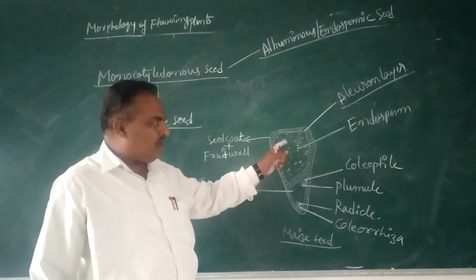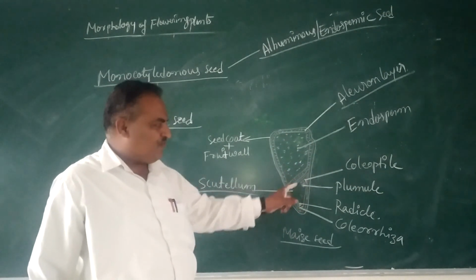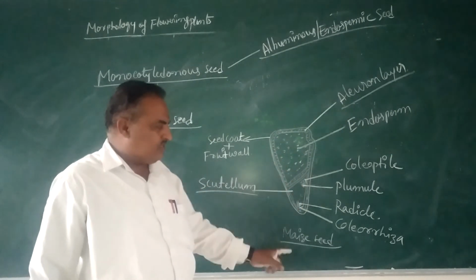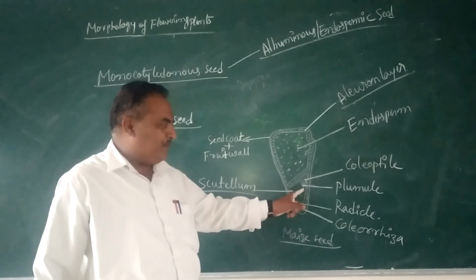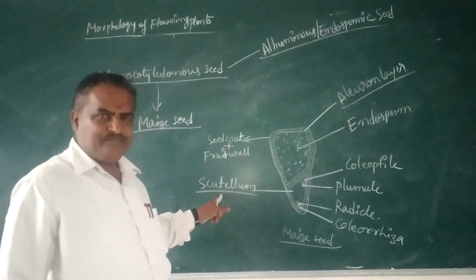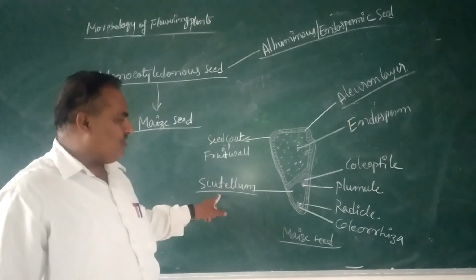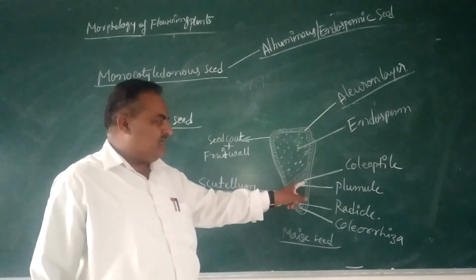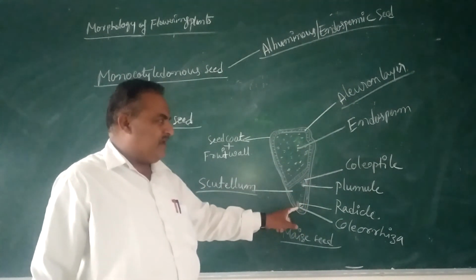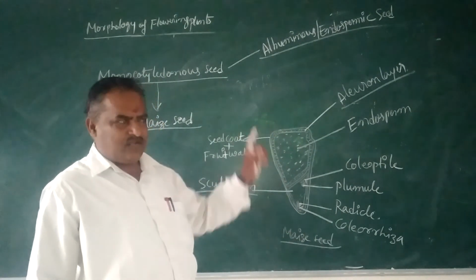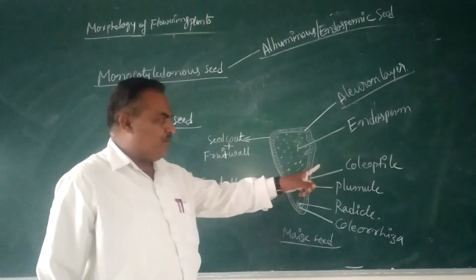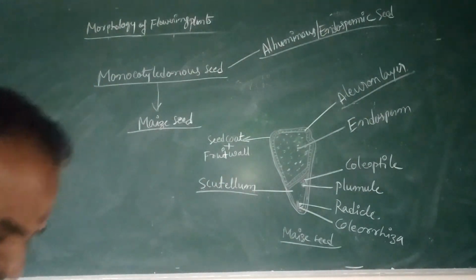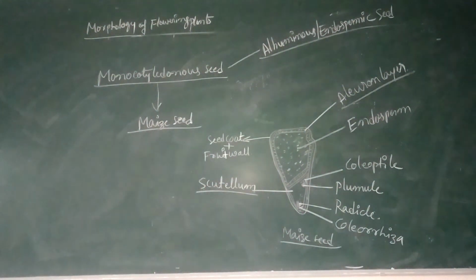Beneath this massive endosperm there is a very small region of the grain, called the embryonal axis and cotyledon. The cotyledon of a monocot seed is called the scutellum. The embryonal axis terminates to produce the plumule and radicle, which are covered by protective sheaths, the coleoptile and coleorhiza. That is the maize seed.